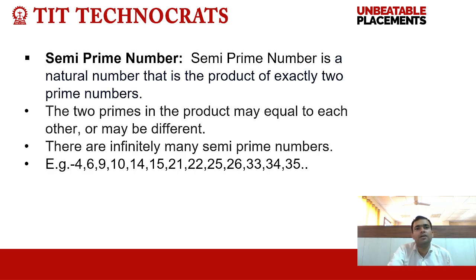Semi-prime number. A semi-prime number is a number that is the product of exactly two prime numbers. The two primes in the product may be equal to each other or may be different. There are infinitely many semi-prime numbers. For example, 4. 4 is a product of 2 into 2, so it is called a semi-prime number. 6 is called a semi-prime number because it is a product of prime number 2 and prime number 3. 9 is a semi-prime number because it is a product of prime number 3 and 3.